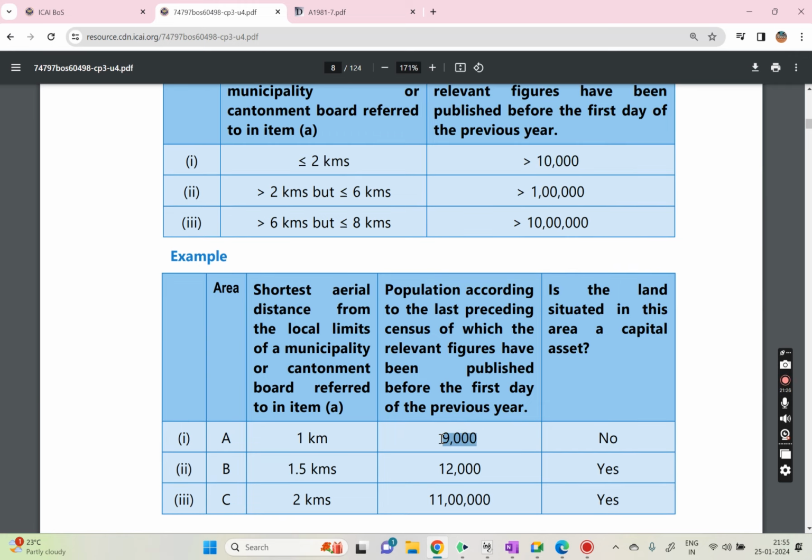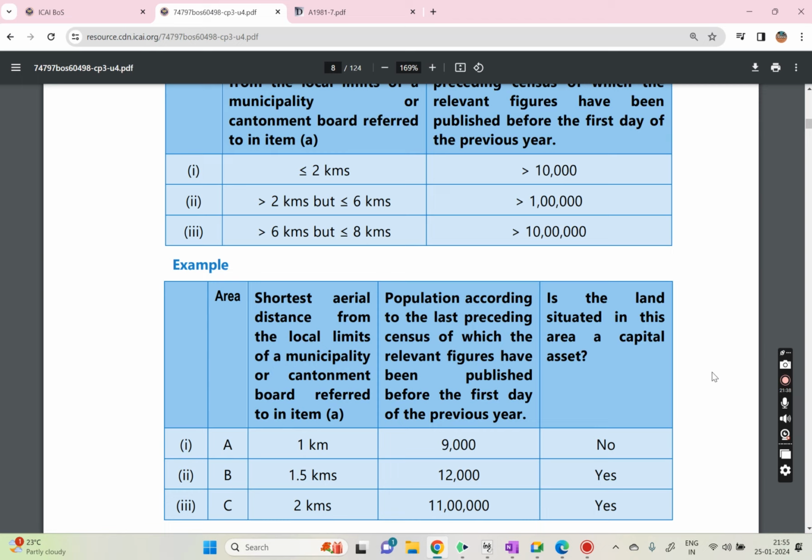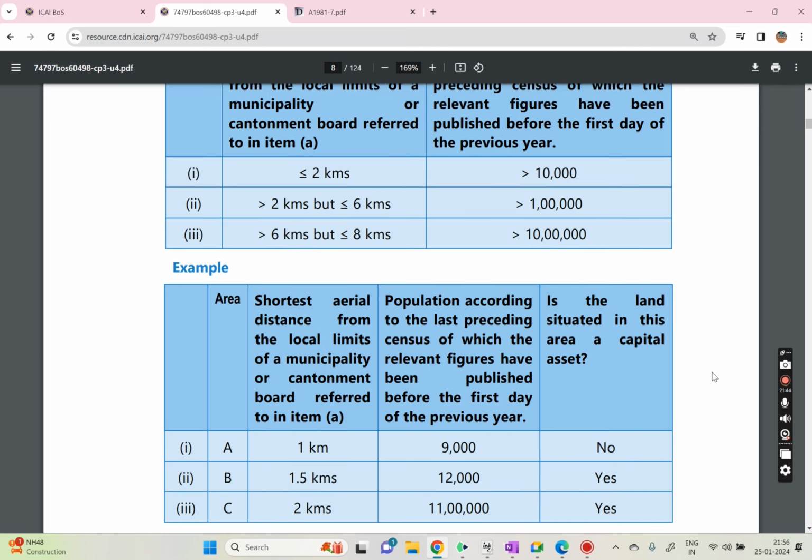So it will be considered as rural agriculture land or urban agriculture land?